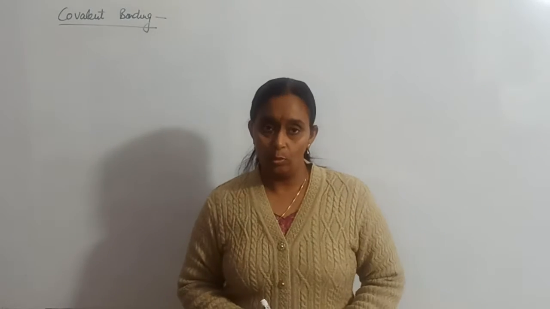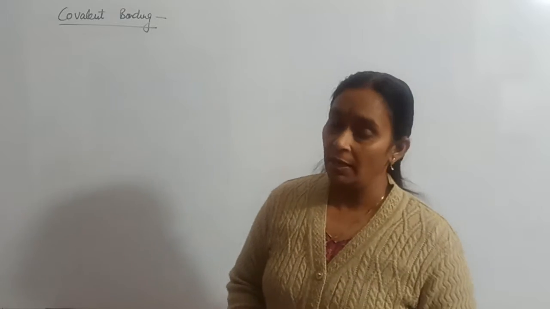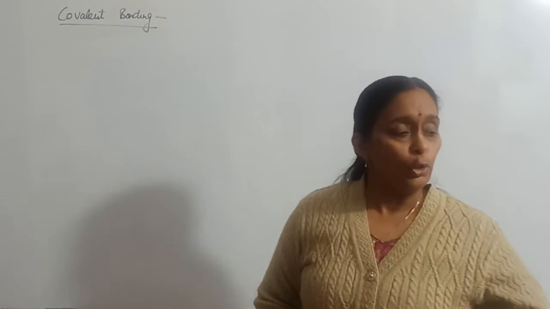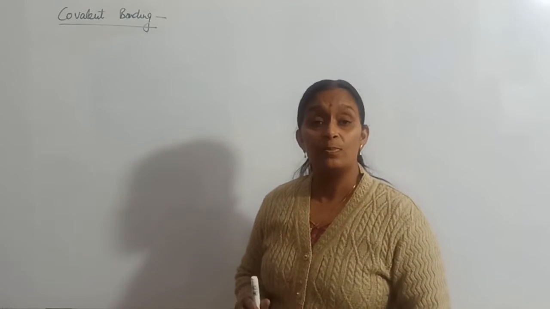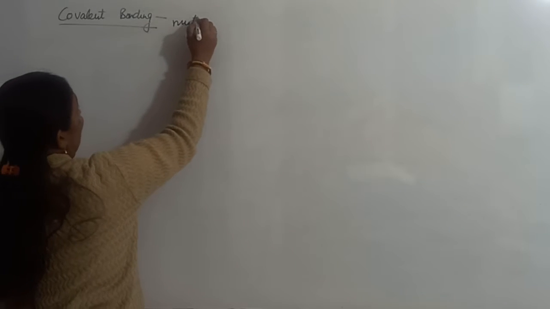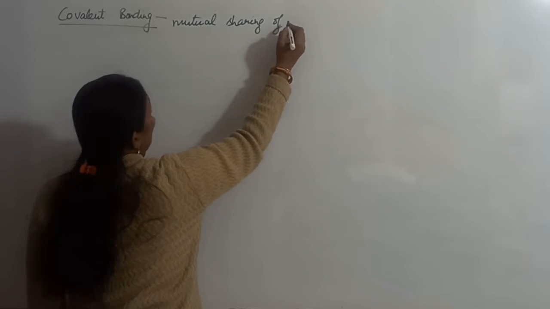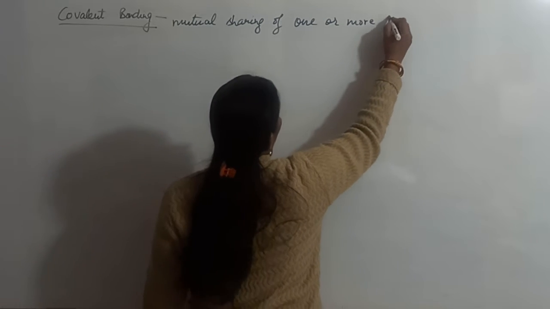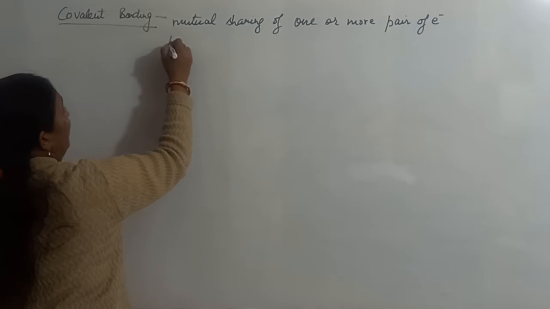We have seen electrovalent compounds, or you can say electrovalent bonding. Now we are going to see another type of bonding which is known as covalent bonding. I have told you earlier also that covalent bonding is the type of bonding which takes place due to mutual sharing of electrons, sharing of one or more pair of electrons between atoms.